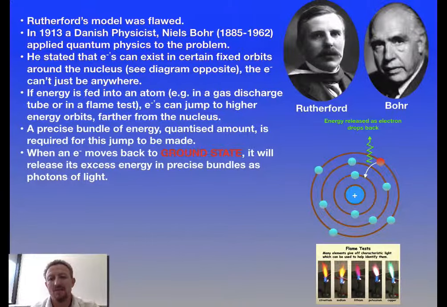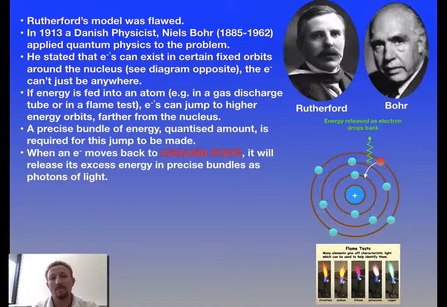And you can see here that it's dropping back 2 shells, and as it does that, it's going to liberate energy of a specific size, a quantized size. This comes off in the form of a photon, and if we have enough of these energies coming together, this is why we get different colored flames in the flame test, or if we use discharge tubes, different colors which are generated when we electrify them. So what Bohr was saying was that we've got quantized energy shells. Electrons can go into those energy shells if they're given enough energy, but because they're unstable, they will drop back to their normal ground state, liberating a specific photon.